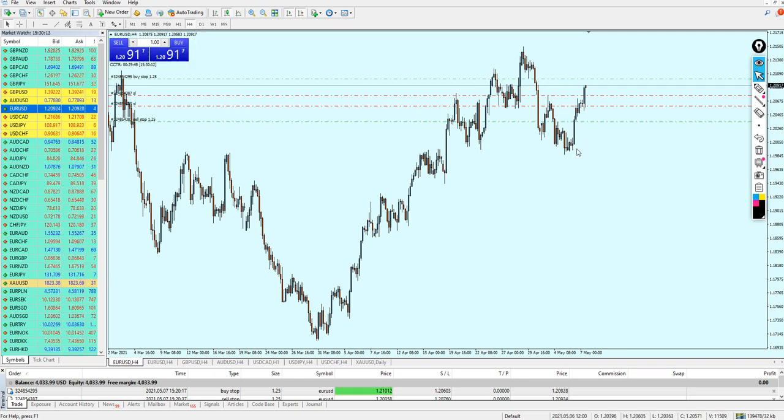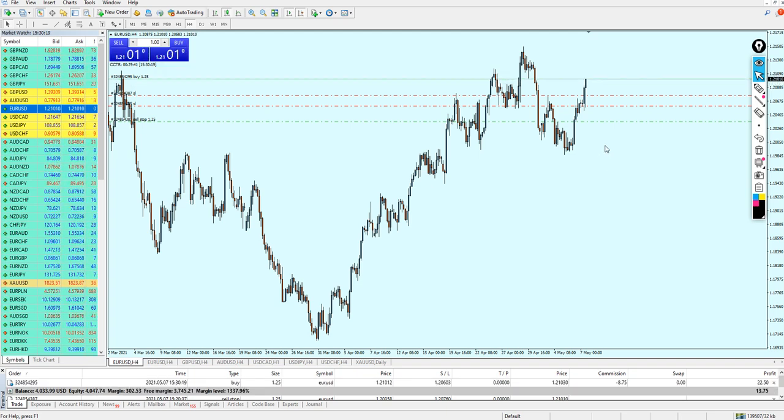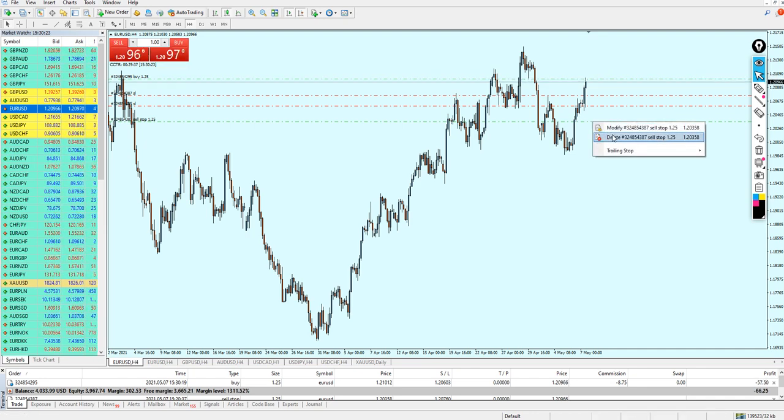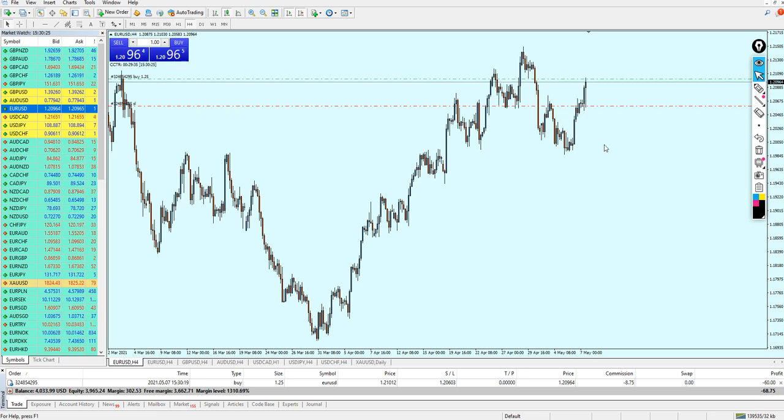As I told you, my friends, the news most likely will be very bad for the dollar. And as you can see, yes, it's rising, perfect. And the buy order has been triggered. Let me now close the sell order, and let's just keep the buy order. As I told you, my friends, it's very obvious that the news was actually going to be bad for the dollar, the unemployment rate. I'm sure they are already up.